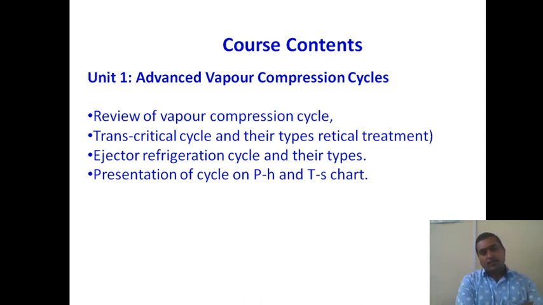Then the second cycle is the transcritical cycle and its critical treatments. Transcritical cycle is the advanced version of the vapor compression cycle, the same vapor compression cycle, but it operates at different temperature limits. Then the ejector refrigeration cycle. Ejector refrigeration cycle is the same as the vapor absorption cycle that you have studied in refrigeration and air conditioning. And at last, the presentation of the cycle on the pH and TS chart.